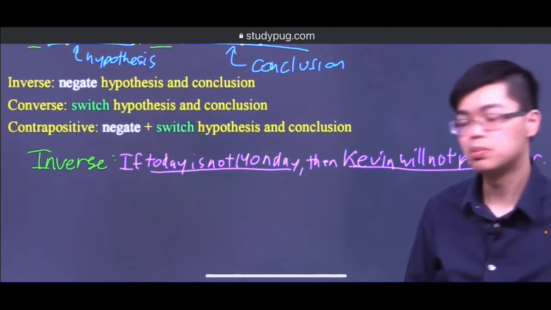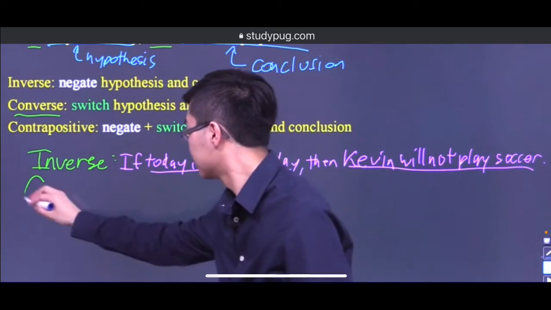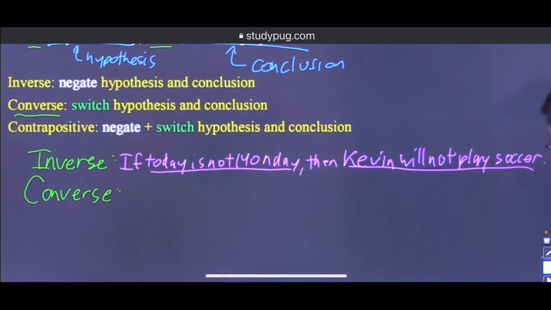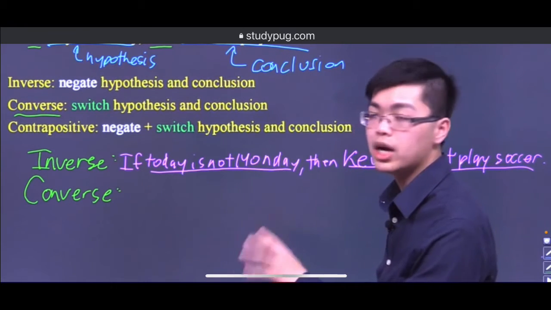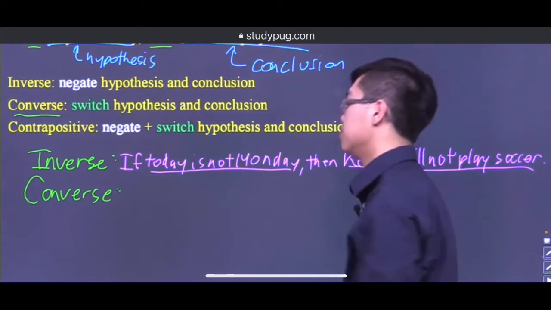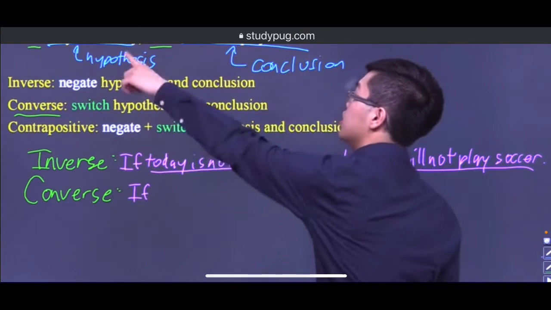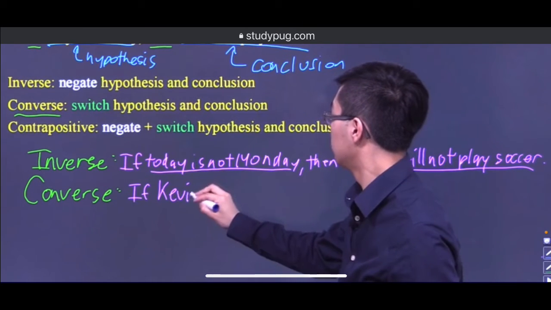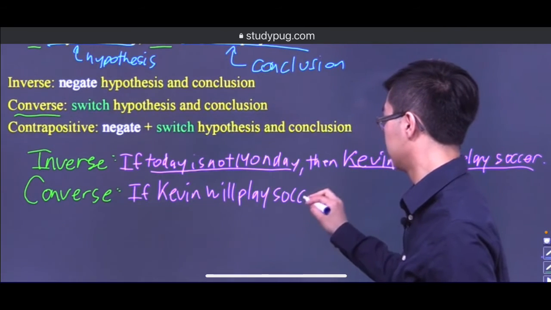Let's take a look at the contrapositive. Or not contrapositive, sorry. Let's take a look at the converse, because that is the next one. Okay, so converse, what is that? Well, converse is, instead of negating, we're actually just switching. So all we gotta do is take these two and switch them. So instead of having today's Monday, we're gonna have this guy instead. So if Kevin will play soccer, then